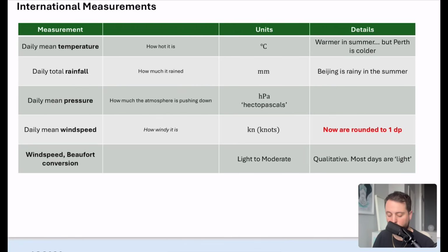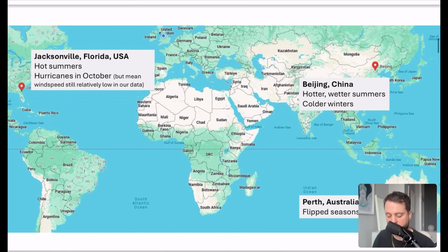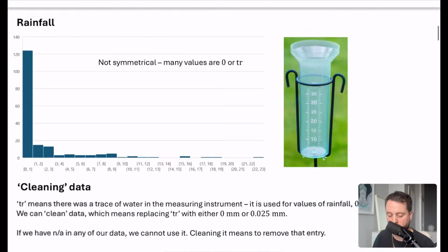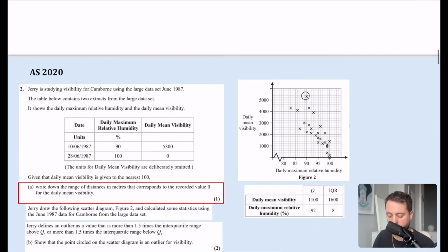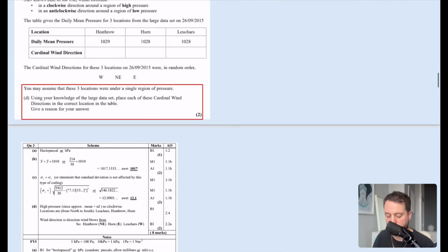So that's the kind of qualitative data that we've got there. So that is everything with the large data set. I'm hoping that by having this summarized, and these tables that we've got here, we will be able to answer some of these questions. Now, I'm going to answer an AS question and an A2 question.